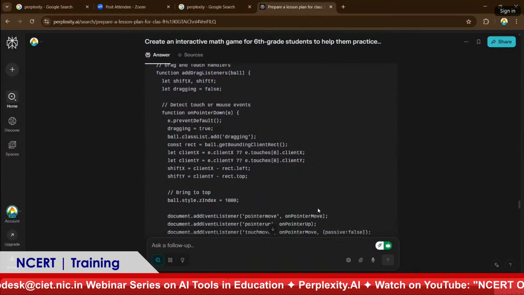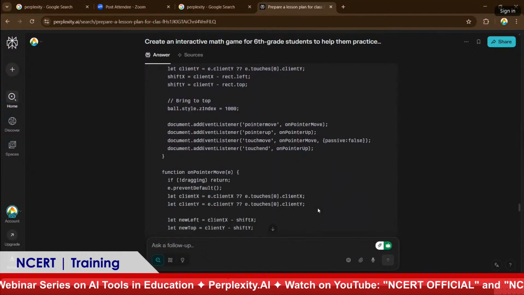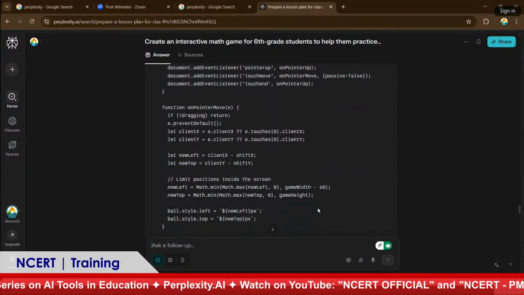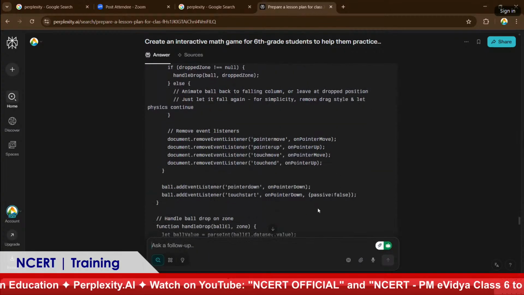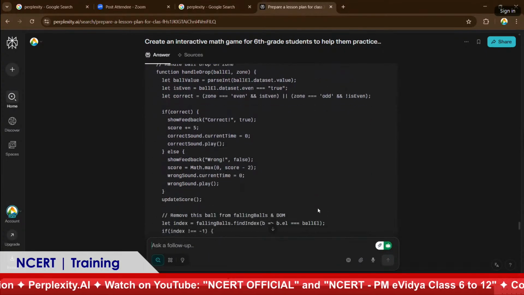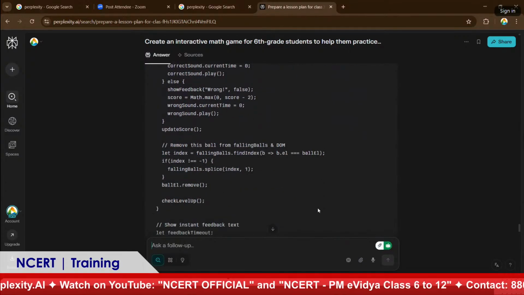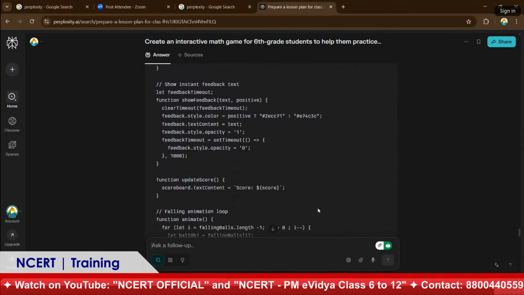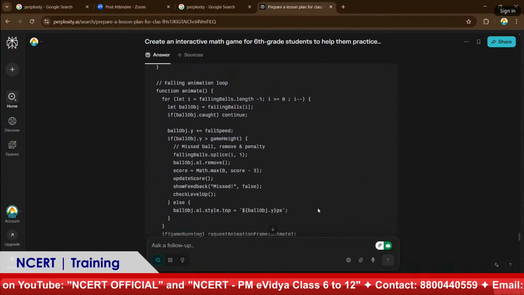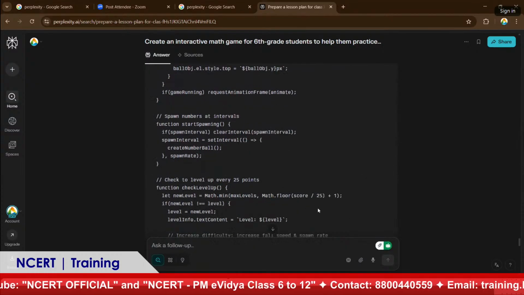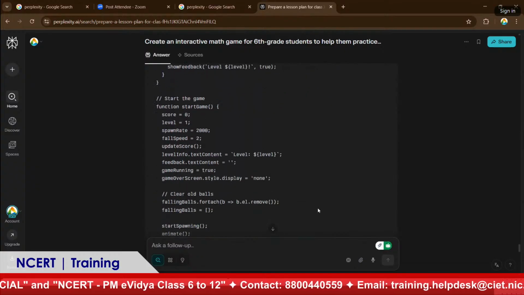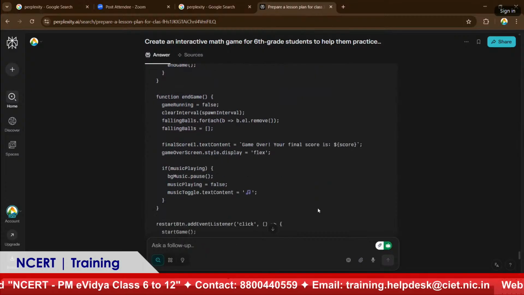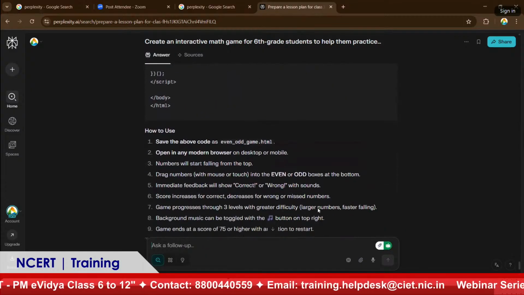It gives you direct touch and mouse events, and functions for pointer movement and all. I can say that it is nearly 1,000 to 1,500 lines of code. It is created for you in minutes. I can say this has been created while the live is going on.